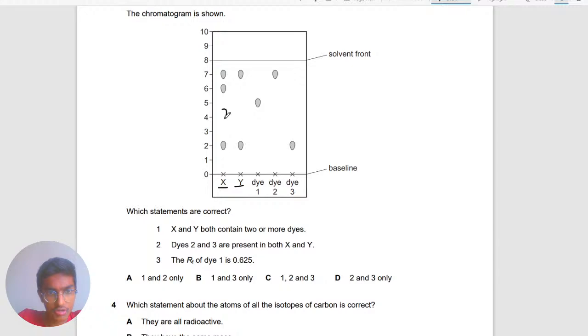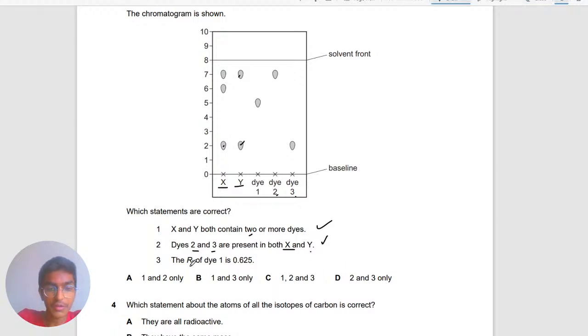Because look, X has 3. You can count these droplets: 1, 2, 3, and Y has 2. So it says 2 or more. So this statement is correct. The next one says that dyes 2 and 3 are present in both X and Y. Are they both present in X and Y? Yep, they are. There's one here, and there's one right here. Dyes 2 and 3 are both present in X and Y. So even this one's correct.